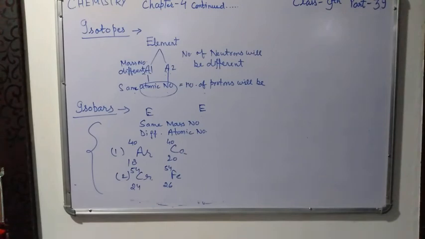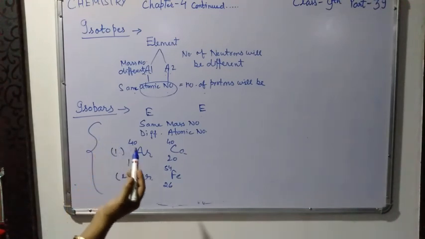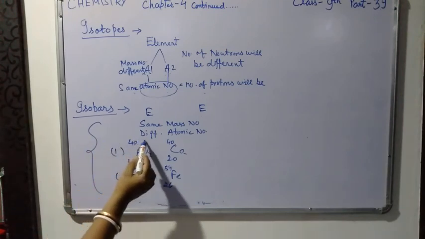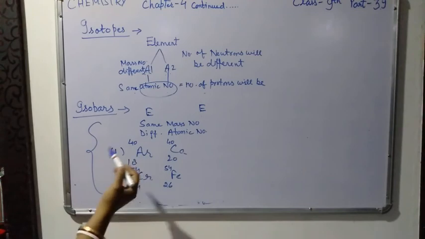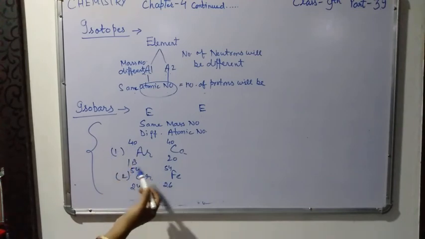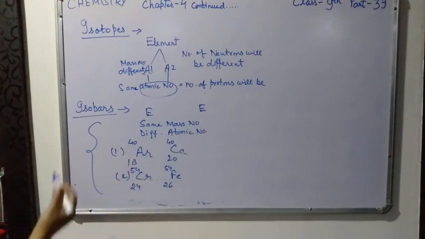Since the properties of elements depend upon atomic number, they have both different physical and chemical properties. Since the chemical properties are decided by the atomic number, and their atomic numbers are different, their properties are also different. So this is about isobars and isotopes. I hope you understood. Thank you so much.